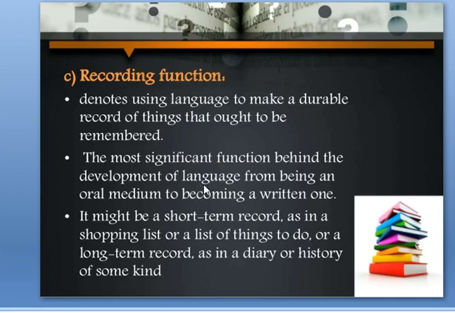The most significant function behind the development of language from being an oral medium to becoming a written one was this recording function, because people wanted to record things. It could be a short term record or a long history of someone, but recording function is to make a durable record of things that are to be remembered. This is the recording function of language.